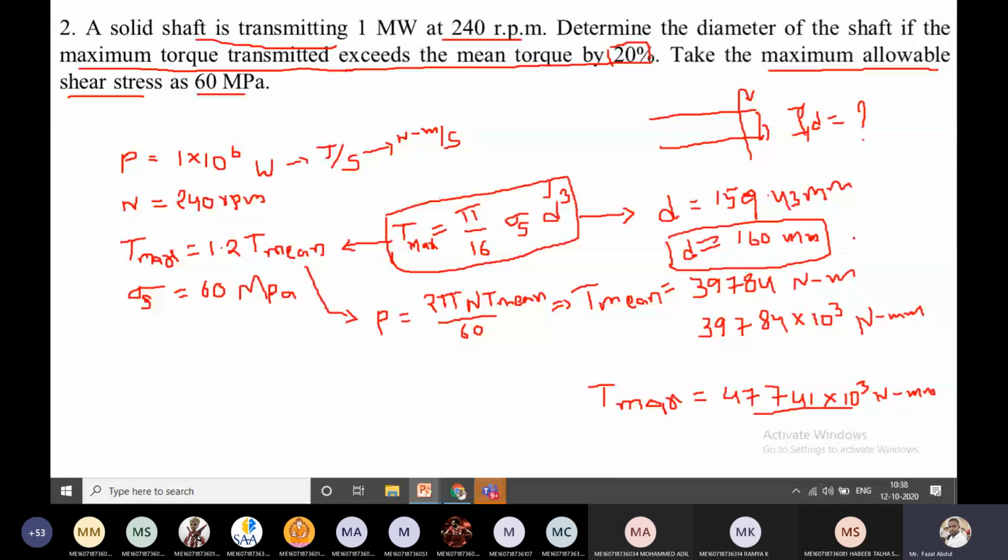Okay, so shall we move to the next problem? Make a copy in your notes, otherwise take a screenshot. Then we will go to the next problem. Can we move to the next problem?